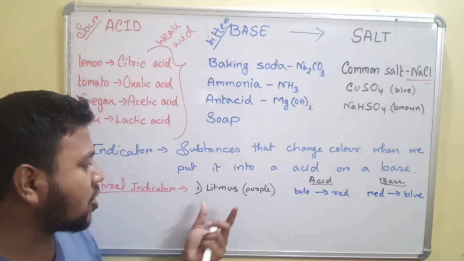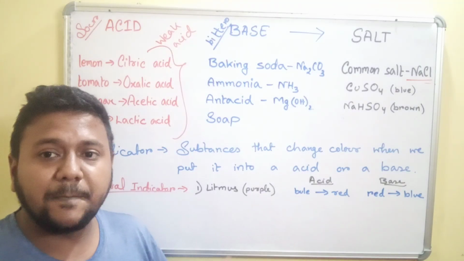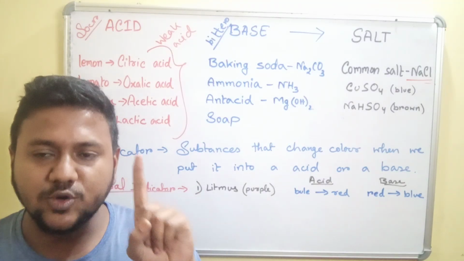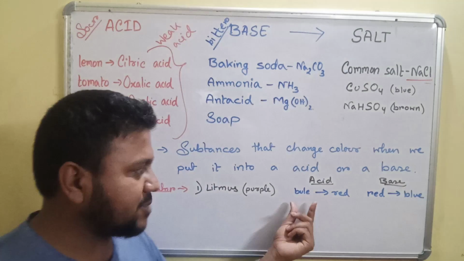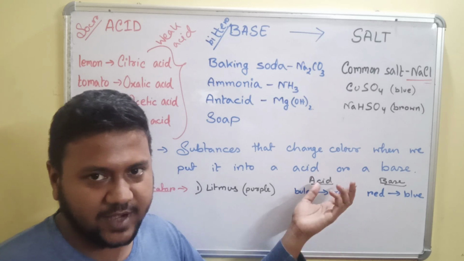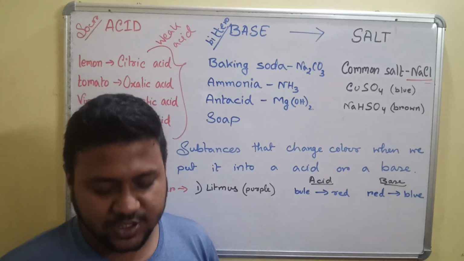So litmus is one of the natural indicators which is made into two types, a blue litmus paper and a red litmus paper. So the blue litmus paper changes to red in the presence of an acid, whereas a red litmus paper changes into blue in the presence of a base.